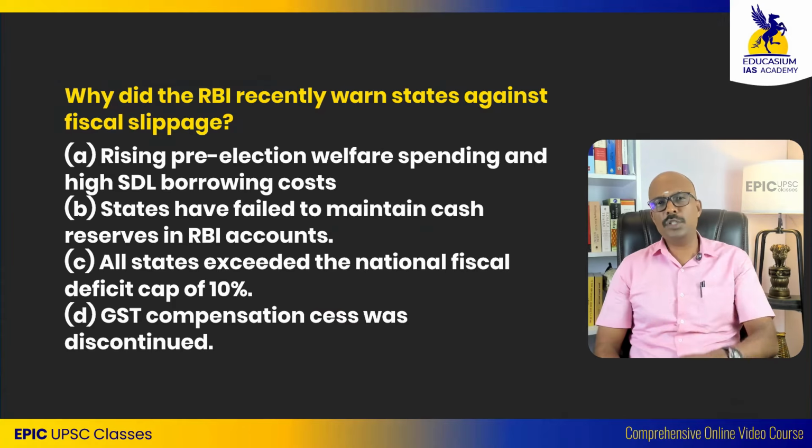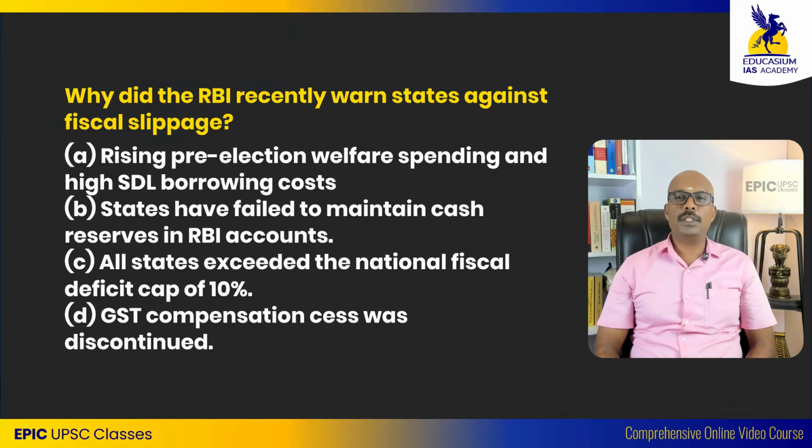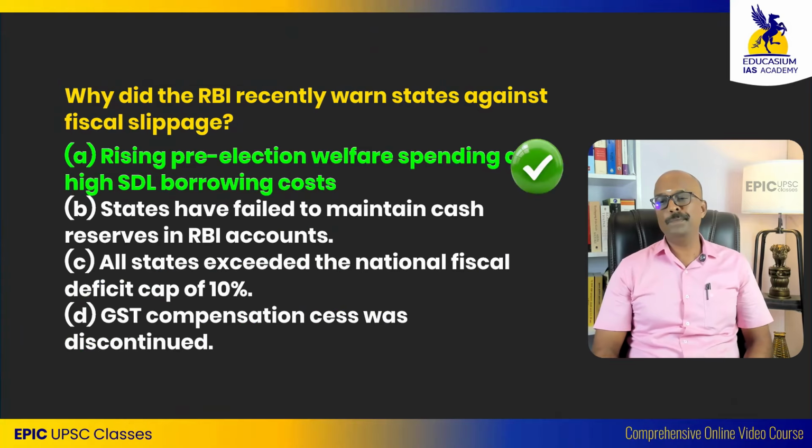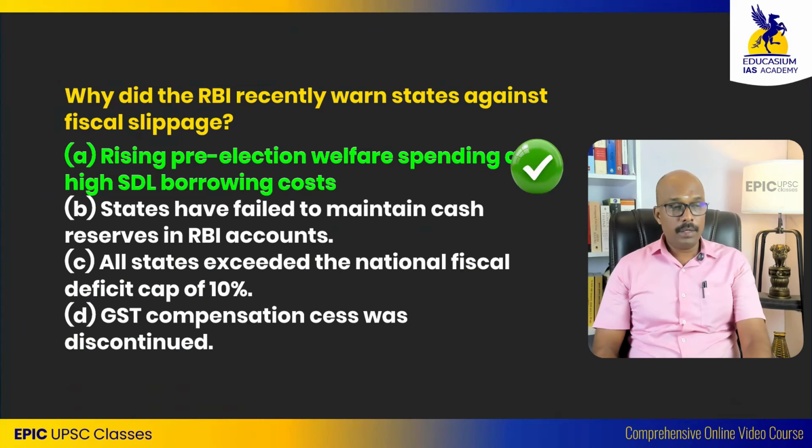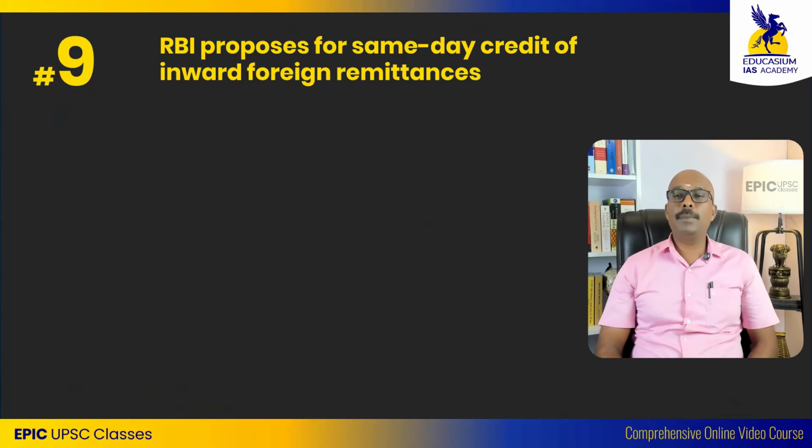And now pause this video and check out this question. Pause. Answer is A.